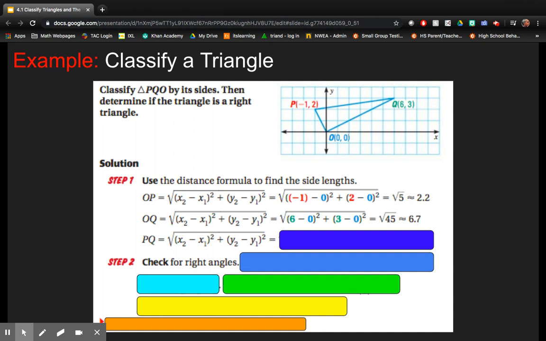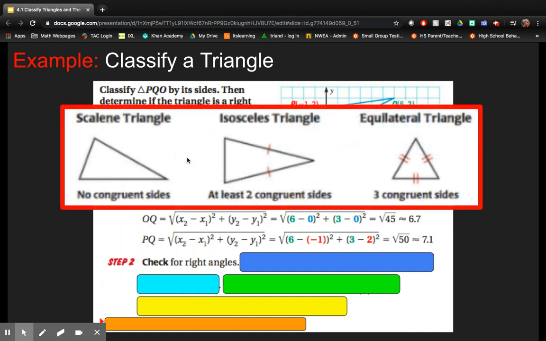So we can decide these are definitely not the same length, although our eyes kind of tell us that. Now let's find PQ. We're going to plug in 6 minus -1 squared plus 3 minus 2 squared and get 7.1. 6.7 and 7.1 are close to the same length, but they're not exactly the same length. So now let's figure out, what would we call this? Well, it has no congruent sides because none of the sides have the same length. So we would call this triangle a scalene triangle.